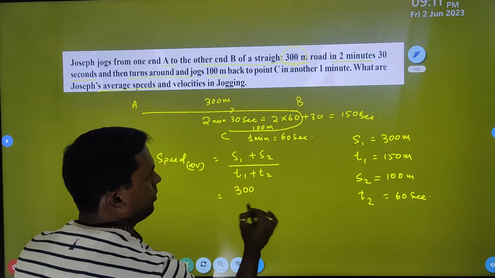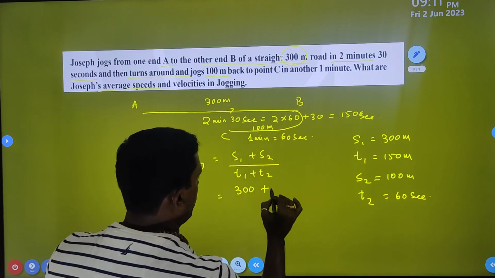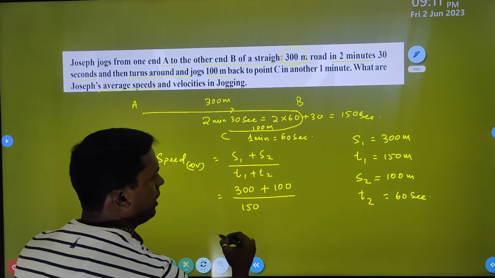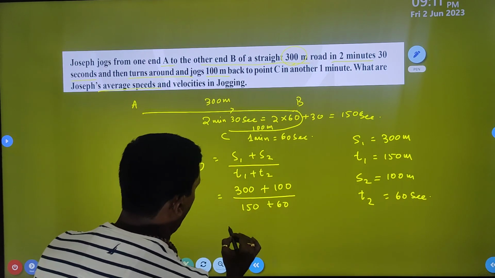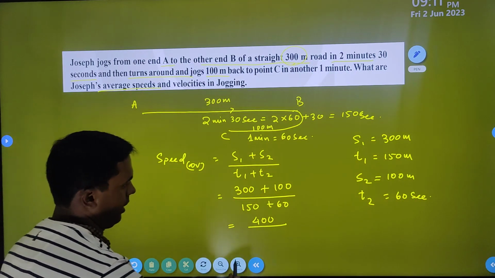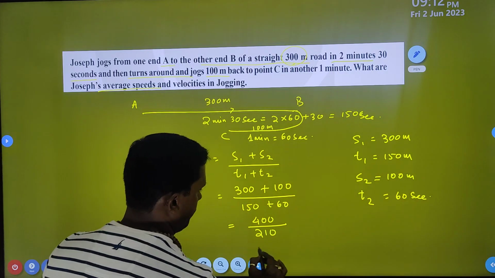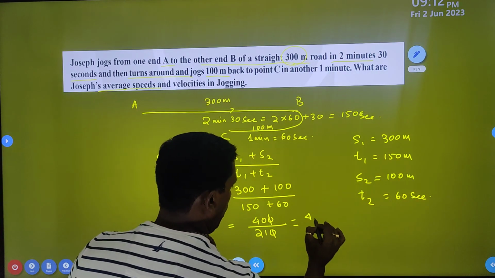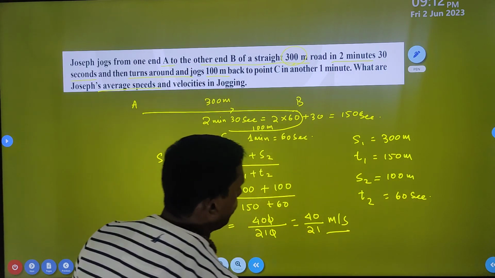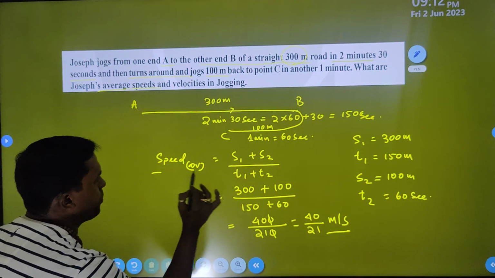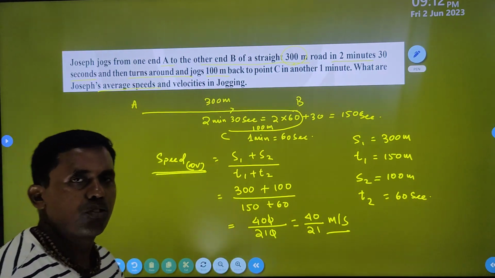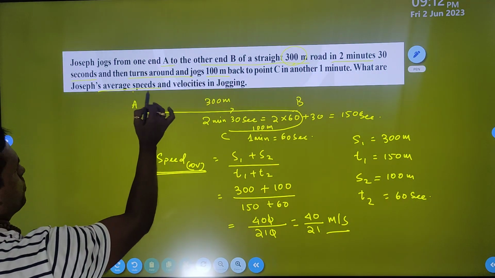That is 300 plus S2 is 100 divided by time is 150 second plus 60 second. Okay, so now you can get 400 meter divided by आगे कितना 210. If we reduce, then it is your 40 divided by 21 meter per second. This is your average speed. Speed average is 40 by 21 meter per second. So we can get our speed.